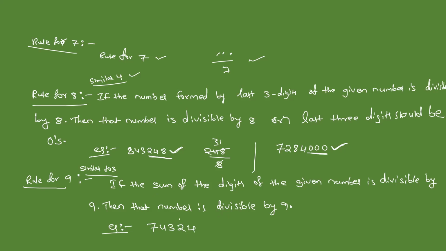This is a number. We need to check whether this number is divisible by 9 or not. Simply do the digit sum. 7 plus 4, it is 11. I will add one more number. 11 plus 3, it is 14. 14 plus 2, 16. 16 plus 4, 20. 20 plus 7, 27. So we will see whether 27 is divisible by 9 or not. Yes, 27 is divisible by 9. So the given number is also divisible by 9.